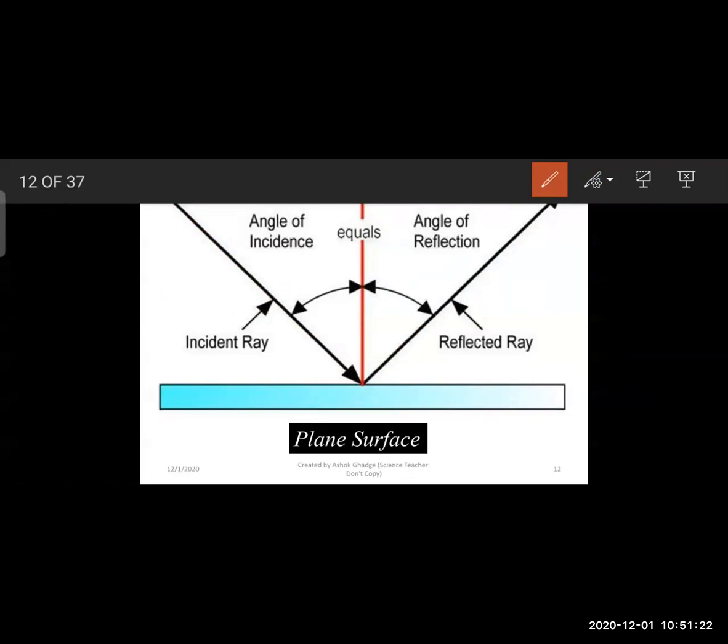So in this diagram, this is the normal. At the point it is 90 degrees to the surface, so it is called a normal. The incident ray is making an angle, the angle of incidence, that is angle i, and the next ray, which is the reflected ray, is making an angle, the angle of reflection, that is small r.